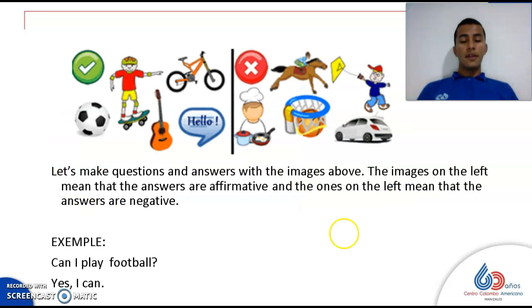Now, this other exercise you are going to do in your notebooks. We are going to make questions and short answers. Let's read the instruction. Let's make questions and answers with the images above. The images on the left mean that the answers are affirmative, and the ones on the right mean that the answers are negative. So, for example, can I play football? Yes, I can. So I started with this part.